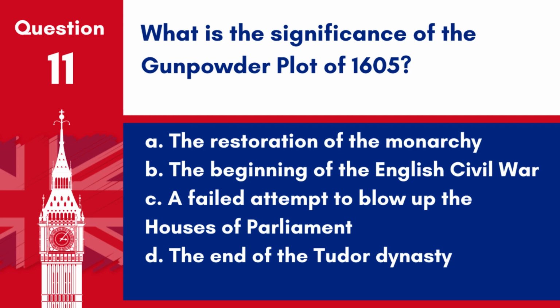Question 11. What is the significance of the Gunpowder Plot of 1605? A. The restoration of the monarchy. B. The beginning of the English Civil War. C. A failed attempt to blow up the Houses of Parliament. D. The end of the Tudor dynasty. Answer: C. A failed attempt to blow up the Houses of Parliament. The Gunpowder Plot was an attempt by Catholic conspirators to assassinate King James I and members of Parliament.